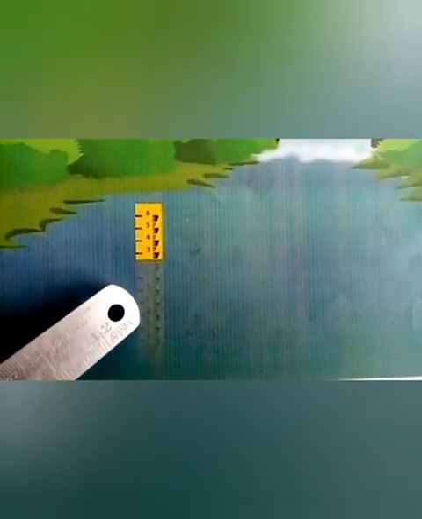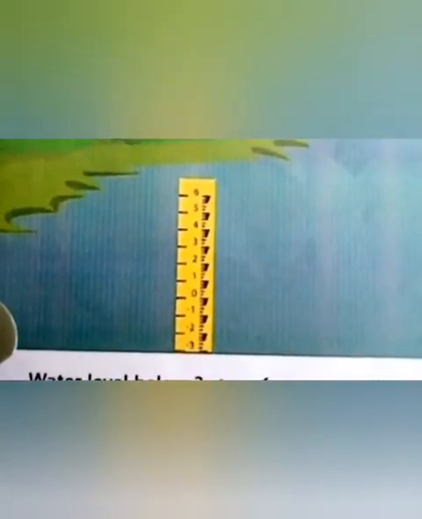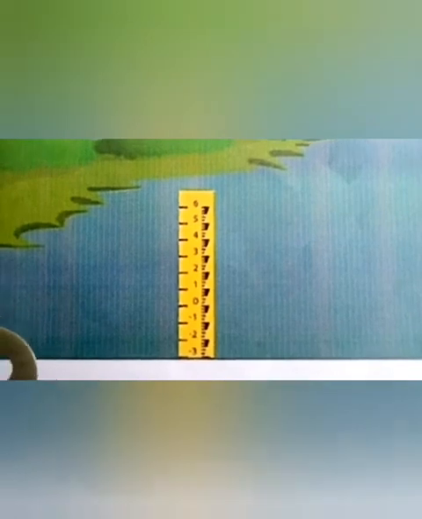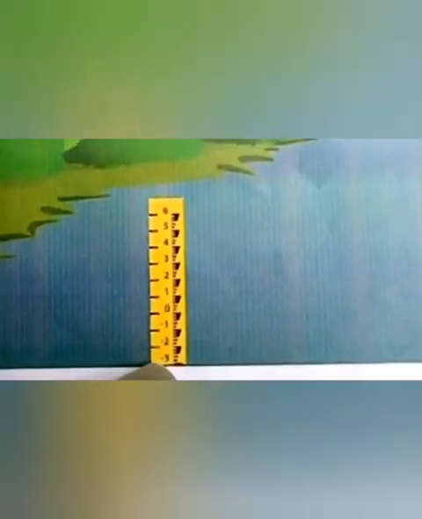Water is decreasing in the dam and the water level is going below 0. Children, what would be the water level below 0? Water level below 0 is shown by negative numbers starting from -1, -2, -3.